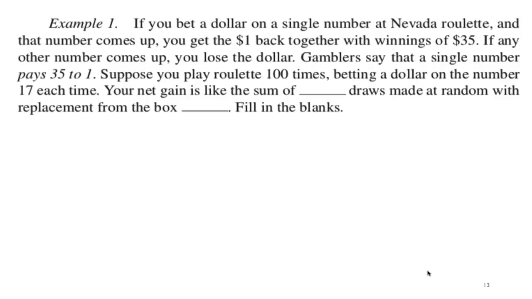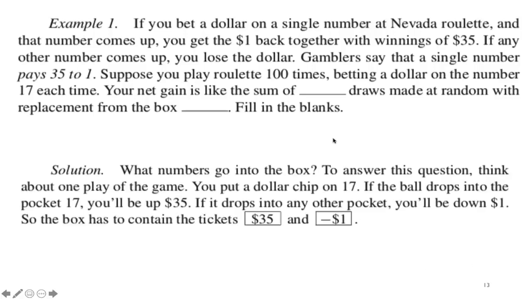So this says that a gambler says that this single number, this single game, pays 35 to 1. Suppose we play the roulette 100 times, betting $1 on the number 17 each time. So you want to figure out the net gain. The net gain is like the sum of blank draws made at random with replacement from the box blank. We're going to fill in the blanks.